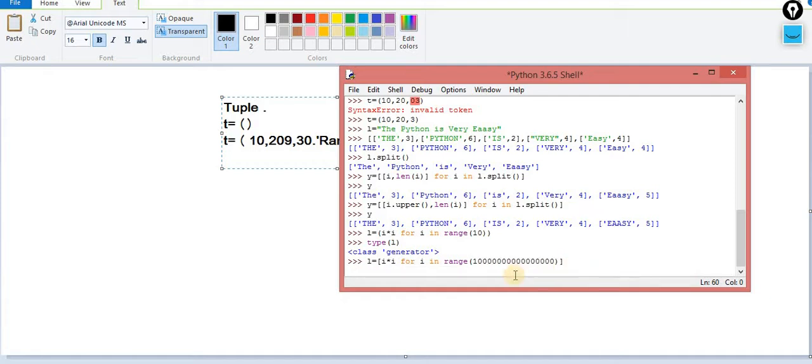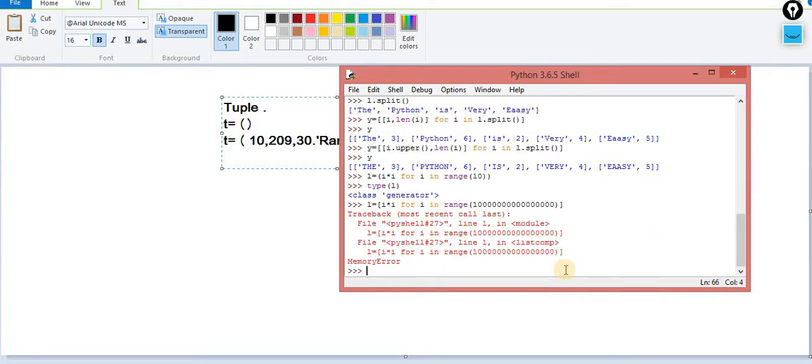So for this, it is a huge amount of operations. It will take a huge amount of iterations, and in this case the system hangs. Now you can check the memory out of range error, the memory error basically, because it cannot support this amount of data. Why so? Because inside the list everything is stored in the memory.